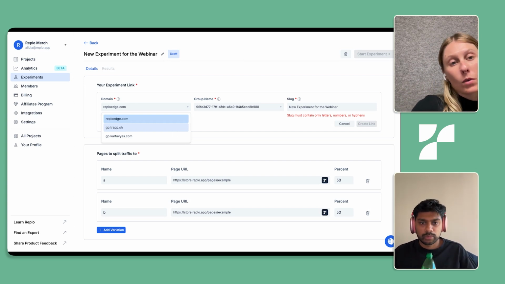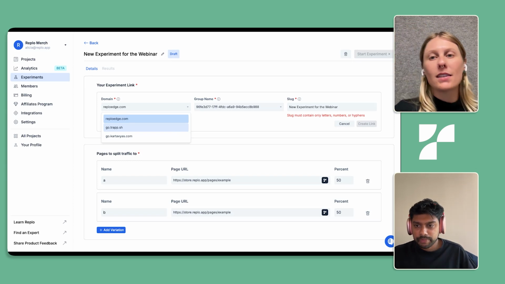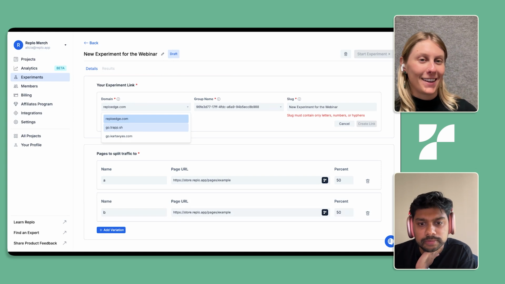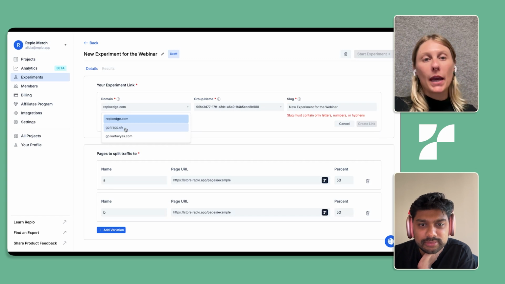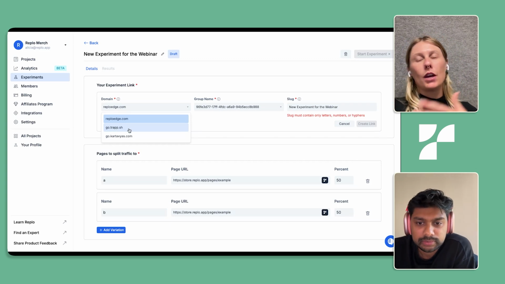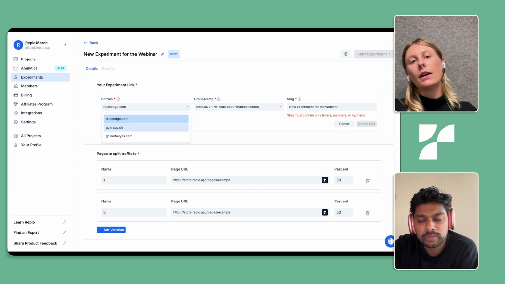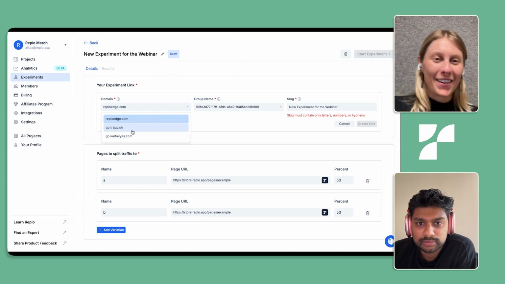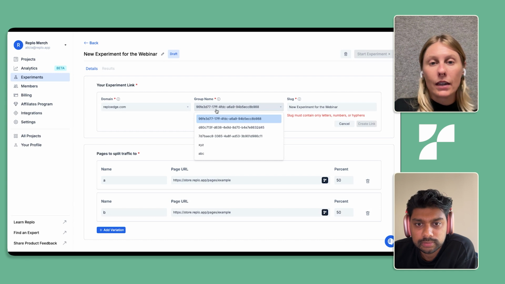A lot of our customers, if you've bought your domain through Shopify, you can add subdomains like go. This is an example, go.trap.sh. I'm not sure what brand that is. This is our test account. But that might be a brand where their domain was trap.sh and they just added the go. And what that does is it allows them to brand their experiment link for Replo in a way that maybe it's not saying Replo Edge, and then it is something that is a little bit closer to that brand identity.